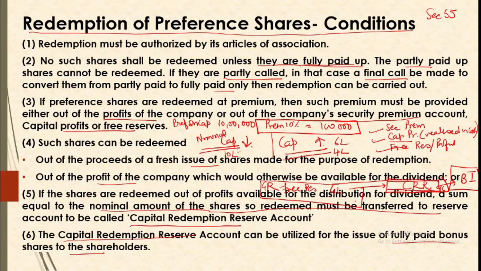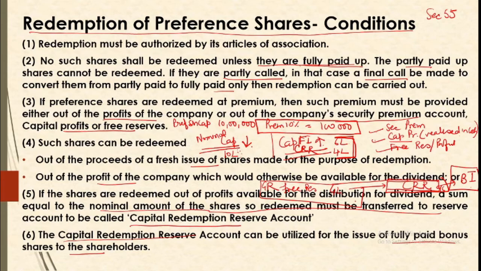So even if for the redemption of 10 lakh we are having a fresh issue of 6 lakh and we are having CRR of 4 lakh, in all we are compensating the total 10 lakh of capital redeemed. So our condition that capital should remain intact is satisfied.